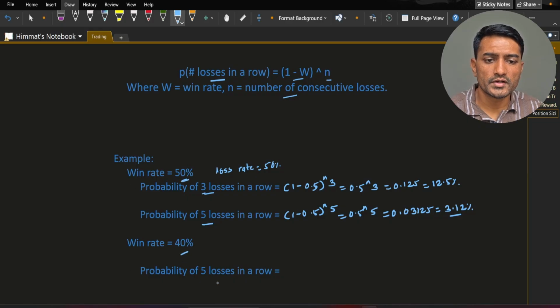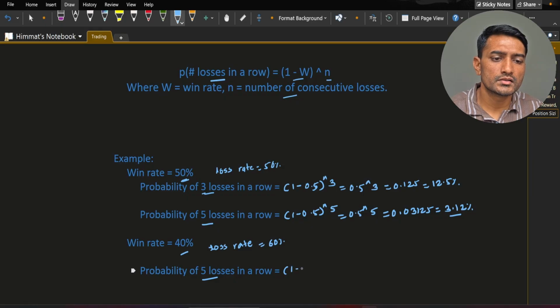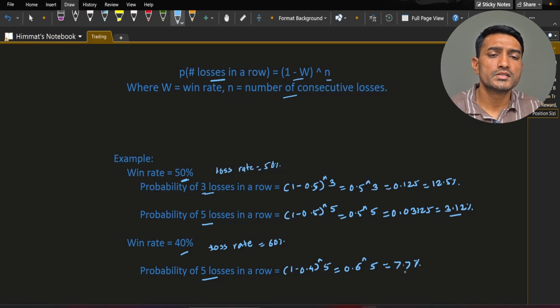If your win rate is 40%, then for 5 losses in a row, a 40% win rate means the loss rate is 60%. So (1 minus 0.4) to the power 5, which is 0.6 to the power 5, is approximately 7.7%. So with a 40% win rate, there is around an 8% probability that you will have 5 losses in a row.